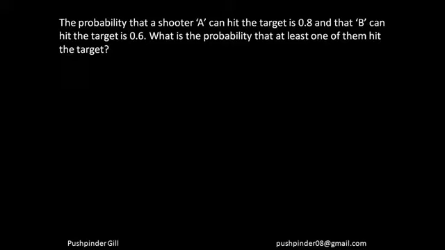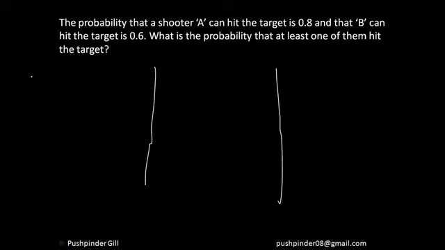So let's just do some questions now, so that we have learned a lot of theory. I'll just give you a couple of 3-4 questions here. We'll be doing a lot more questions in the practice video. The probability that shooter A can hit a target is 0.8. The probability that B can hit a target is this. What is the probability that at least one of them can hit the target? Now, if you just rewind the video, I told you a smarter way of calculating. I told you 3 ways of calculating at least one.